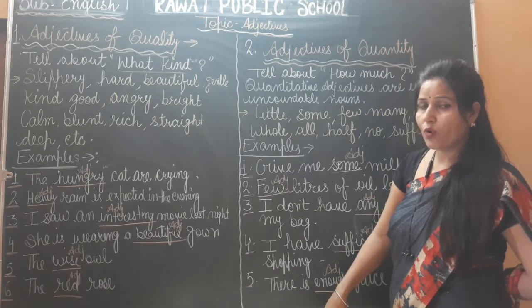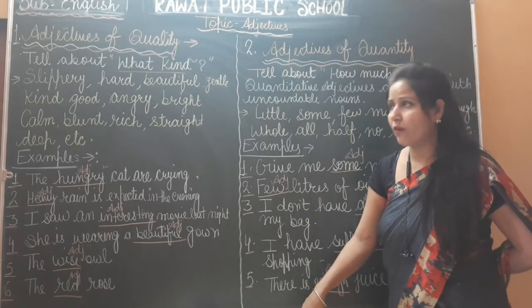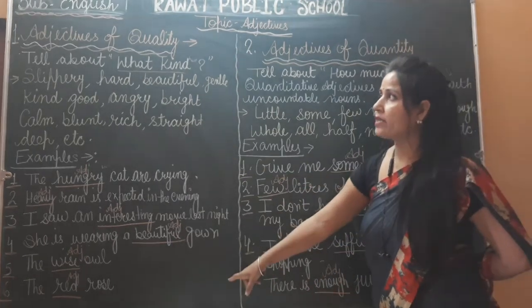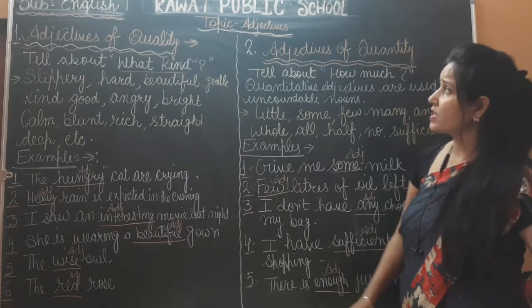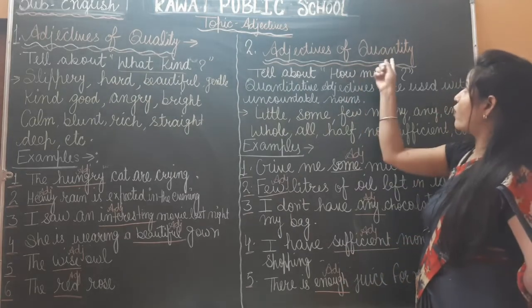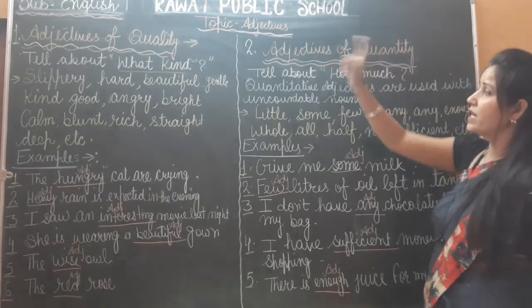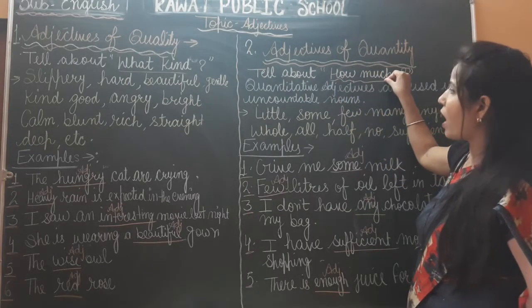So in this sentence, what is an adjective? Yes, red is an adjective of quality. So these all are examples of adjective of quality. Okay, now come to the next, second kind of adjective, that is adjective of quantity. Okay, it means it tells about how much. Okay, it tells us about how much.